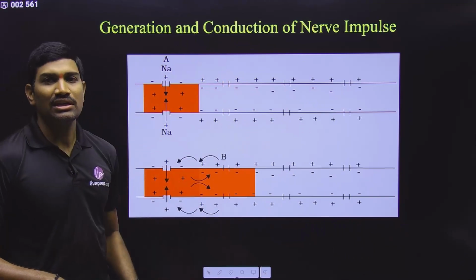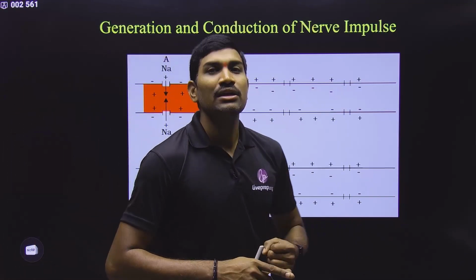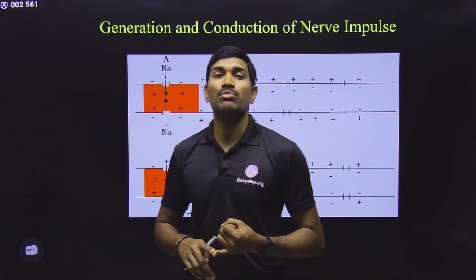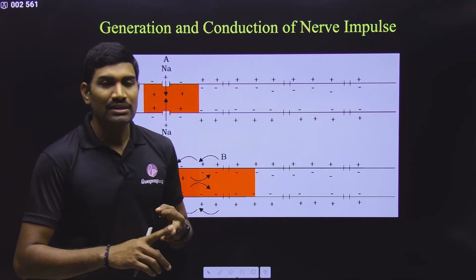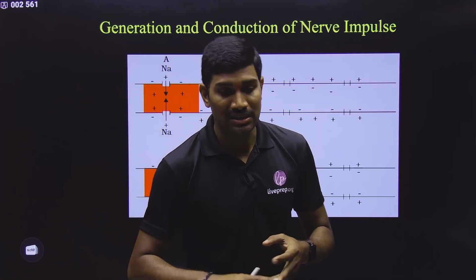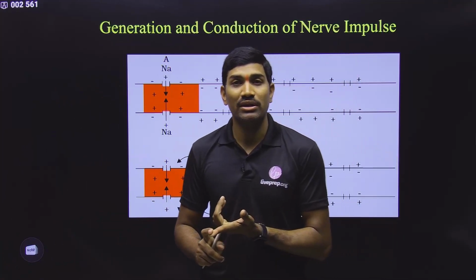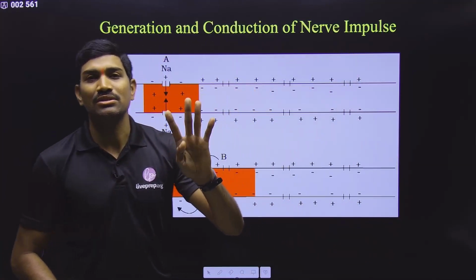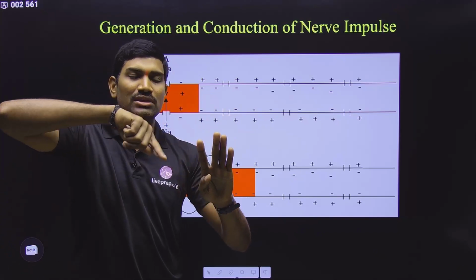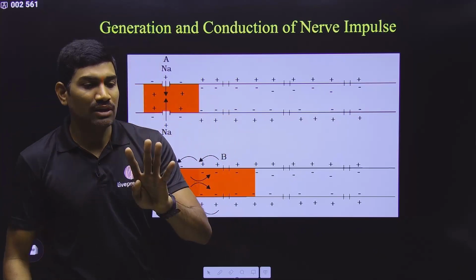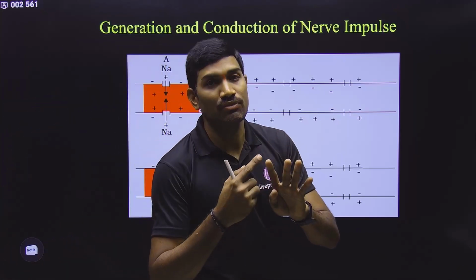In this topic we will study different stages like the resting stage, also called the polarized state. Then we will study the depolarized state, then repolarization, then hyperpolarization. In this way, a total of 4 stages we are studying. After hyperpolarization, once again it will come back to the resting stage. Now these stages will be repeated. So that's why you need to know about each and every stage.